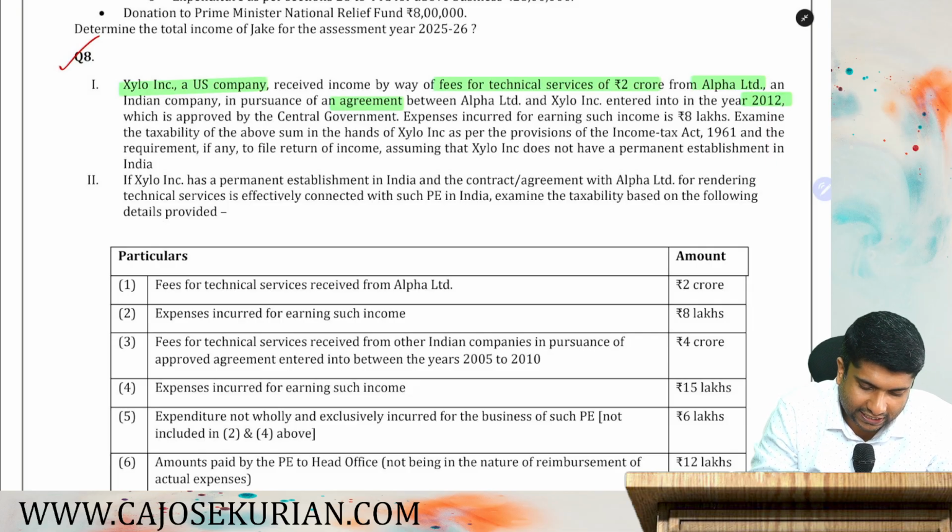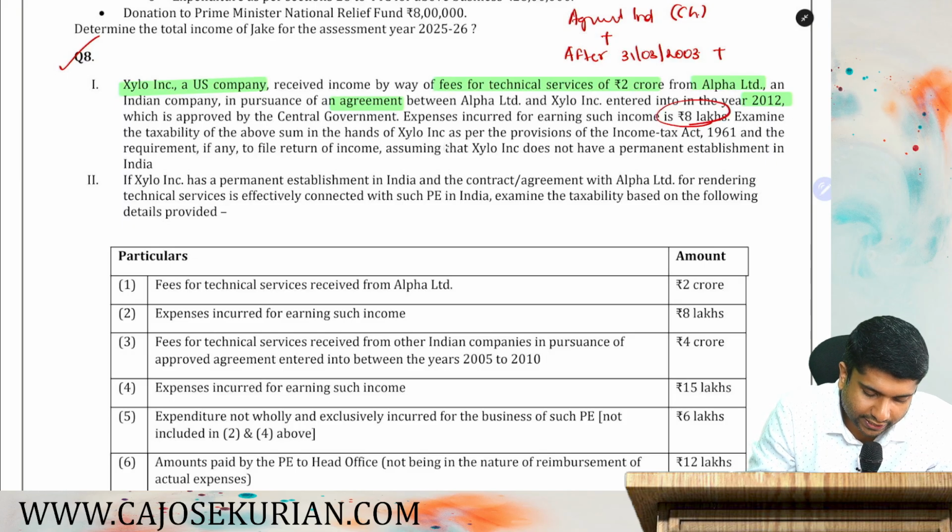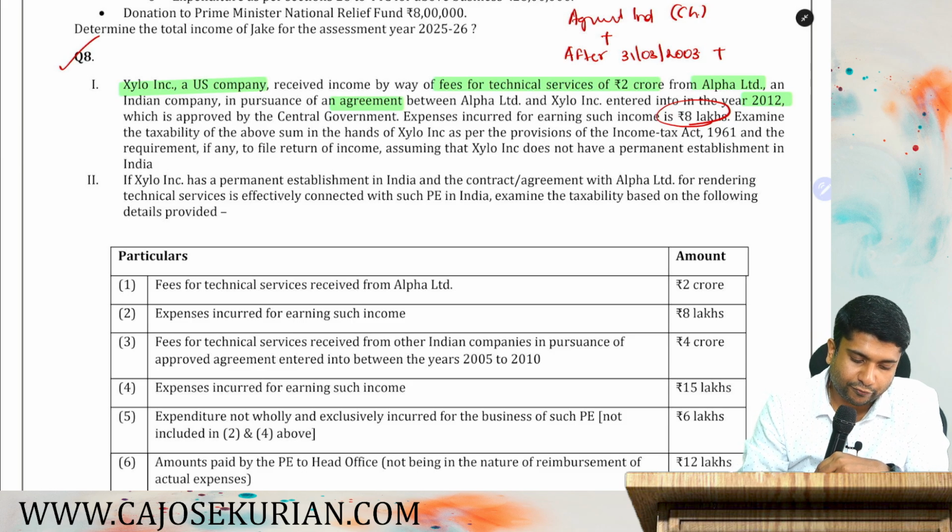So the agreement is with an Indian company, and there is CG approval, plus the agreement date is after 31st March 2003, and it is approved by the central government. Expenses incurred for earning such income is 8 lakh. Examine the taxability of the above sum in the hands of Xylo as per the provisions of Income Tax Act 1961 and the requirement, if any, to file return of income.